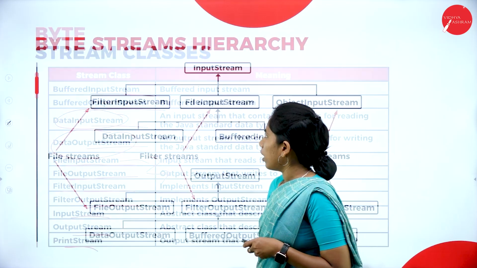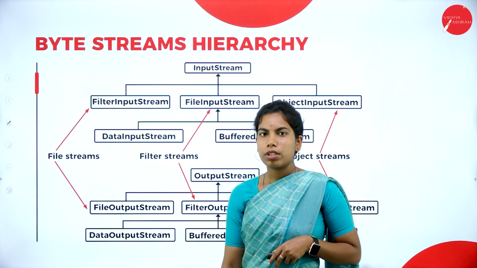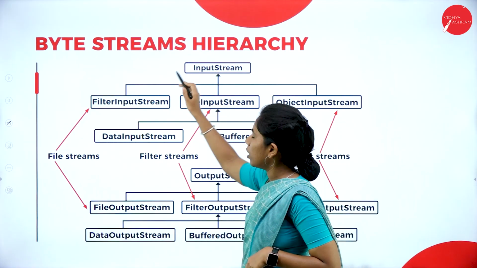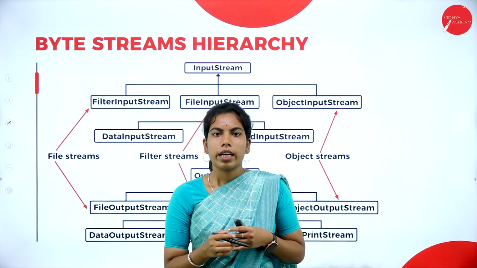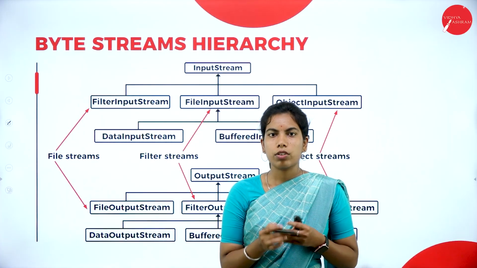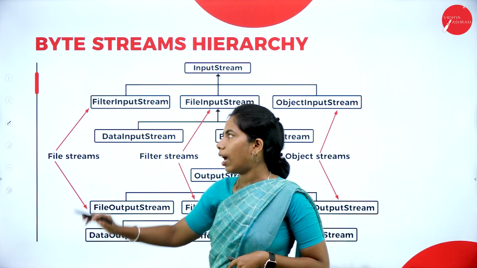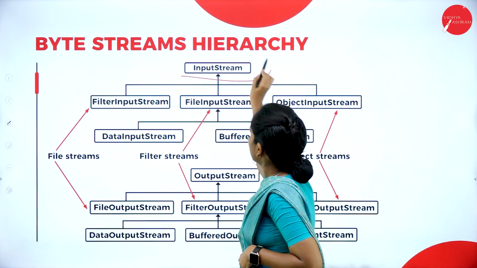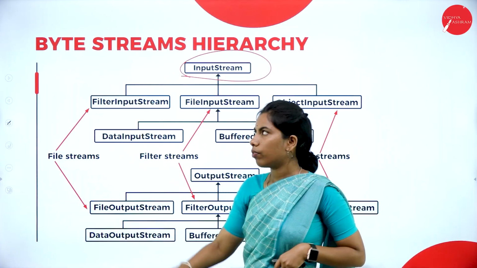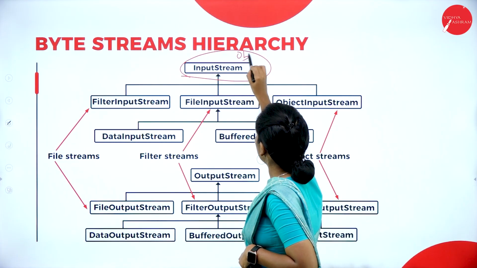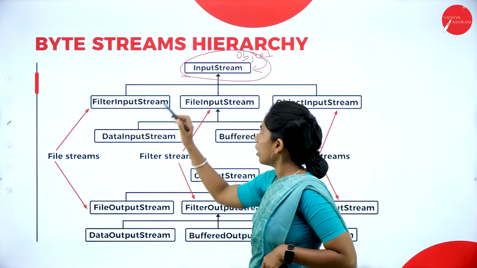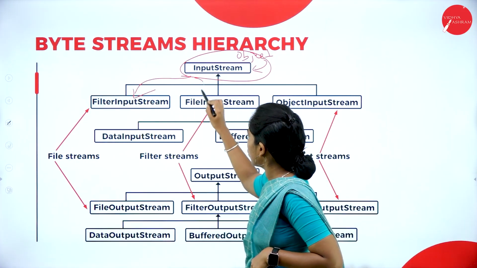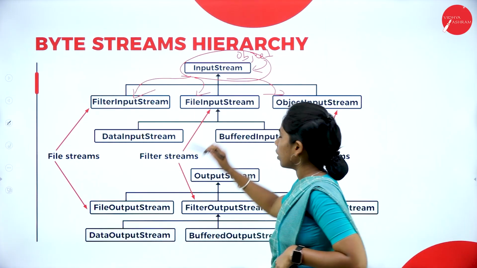After this you have the byte stream hierarchy. If they ask a question like draw the architecture containing the byte stream hierarchy and also explain each block, you have to explain it. First, there is the input stream class, or we can consider this an object. After object, we can write the input stream also. Inside the input stream, again we have filter input stream, file input stream, and object input stream.